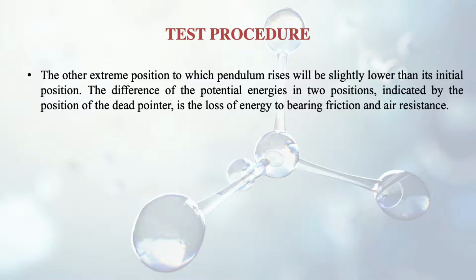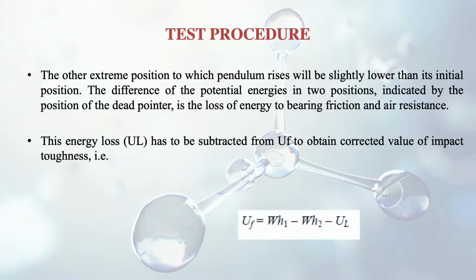And the difference of the potential energies in two positions indicated by the position of the dead pointer is the loss of energy to bearing friction and air resistance. Now we have got the energy loss due to the bearing friction and the air resistance. So the final thing that comes out, the energy loss has to be subtracted. UL has to be subtracted from UF, which we got earlier, and the formula will slightly change and become WH1 minus WH2 minus UL, and we have got the correct value of impact toughness by subtracting the bearing loss and the air drag.